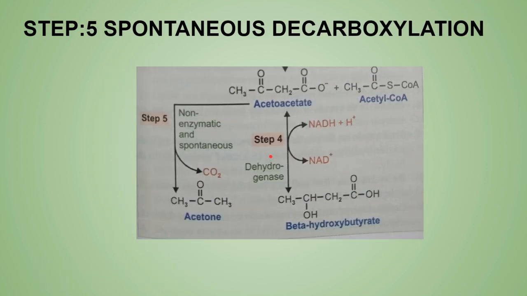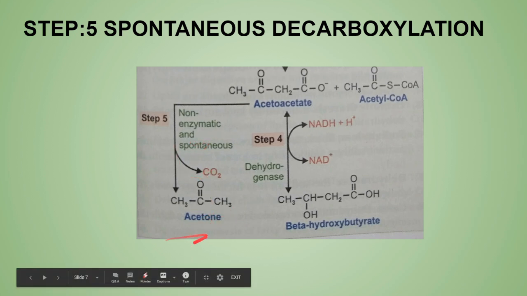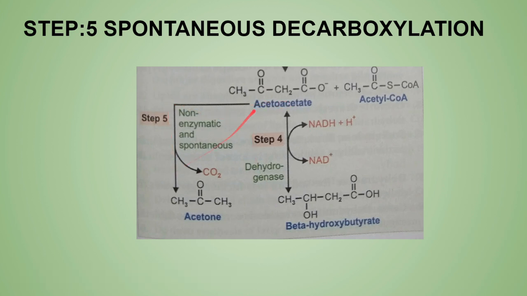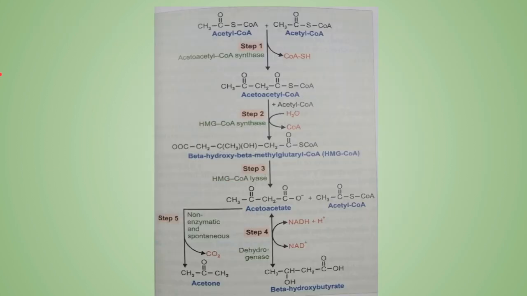Now the last, fifth step is the spontaneous decarboxylation. You can see acetoacetate is a primary ketone body. It will undergo a non-enzymatic, spontaneous decarboxylation reaction and will form acetone. And if you remember, acetone is again a secondary ketone body, just like beta-hydroxybutyrate. So from the primary ketone body, two secondary ketone bodies are mainly formed, one by reduction and one by decarboxylation. Let's go through it once again.